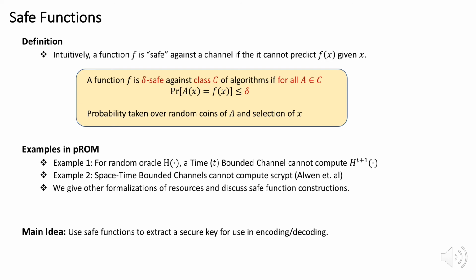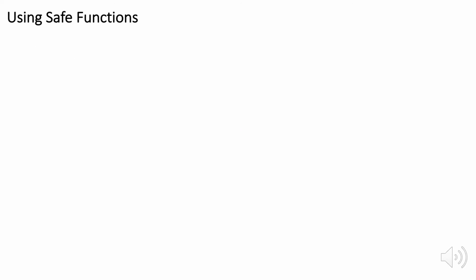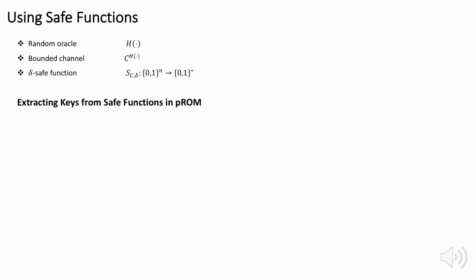The main idea will be to use the channel safe function to extract a secure key that can be used in encoding and decoding. So how do we extract the secure key? Let's consider a random oracle H, channel C, and delta safe function S. Superscripts represent oracle access, and subscripts represent function parameters. Given this setup, we can define an extract function in the PROM as follows. Here, the circle represents string concatenation.